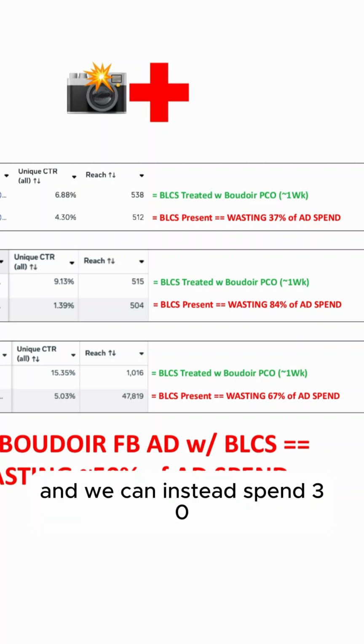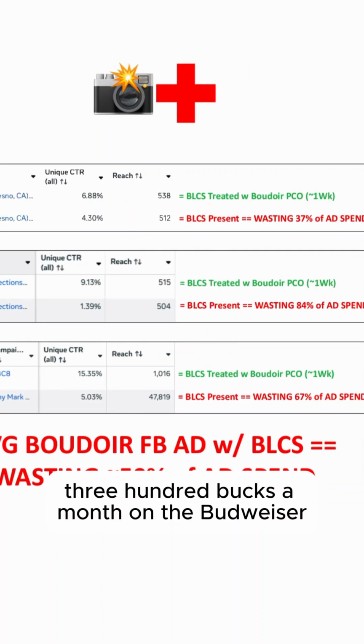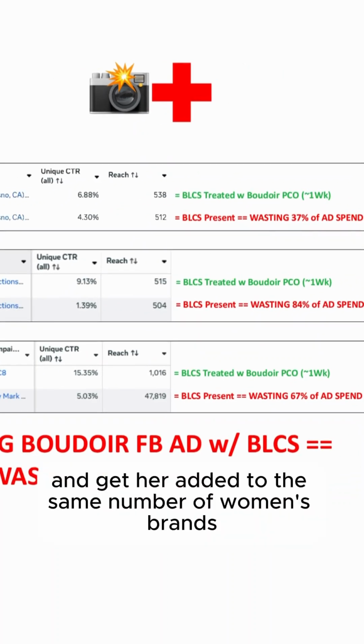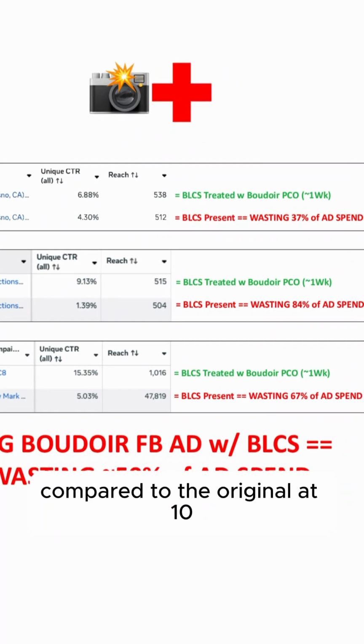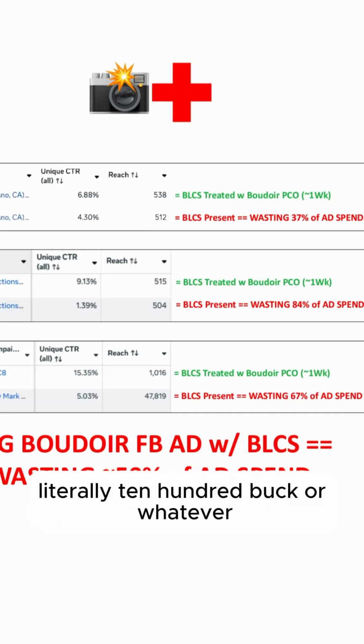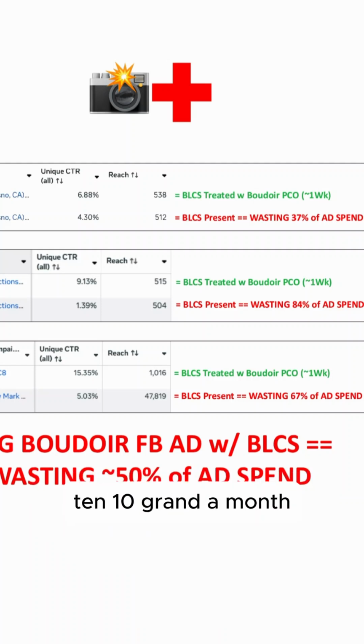And we can instead spend 3,300 bucks a month on the Boudoir Pico treated ad and get our ad into the same number of women's brains at 3,300 bucks a month, compared to the original at 10 grand a month.